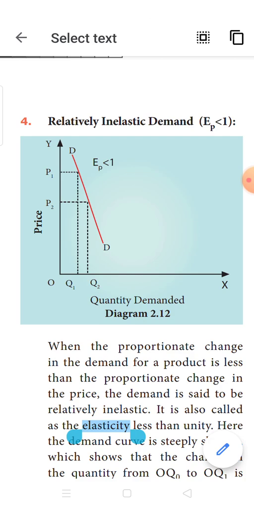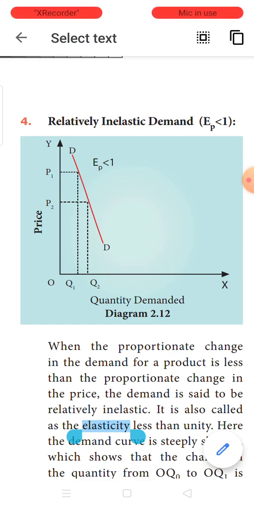There is a big fall in the price of the commodity, and when there is a big fall in the price, there should be a big change in the quantity demanded, is it? It is not happening, the change in quantity demanded is very, very small. In such a situation, you call this type of elasticity relatively inelastic.